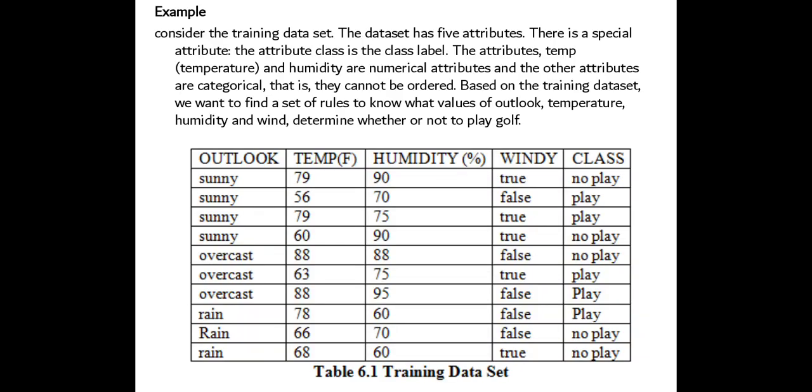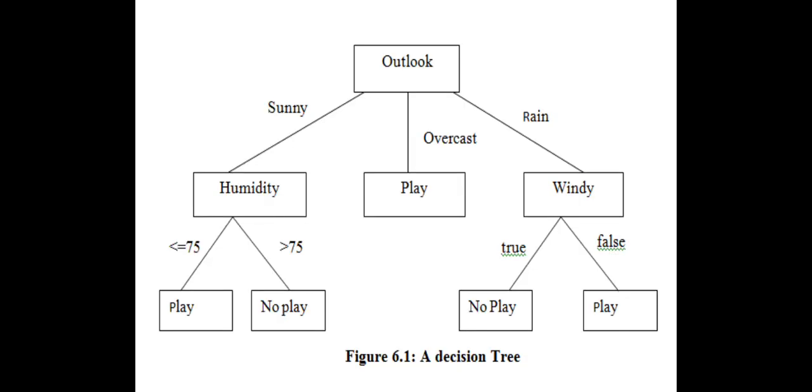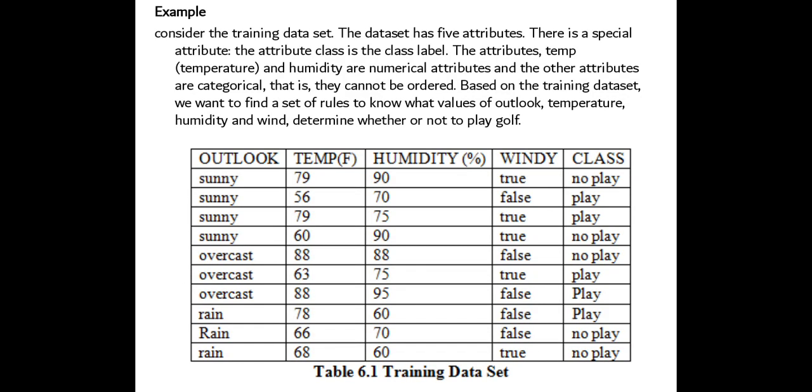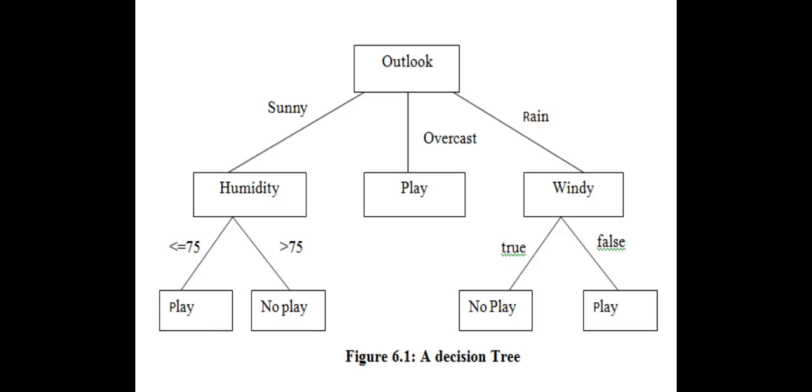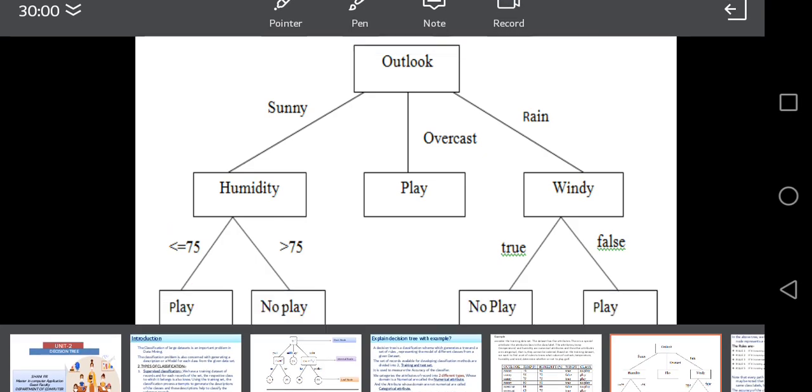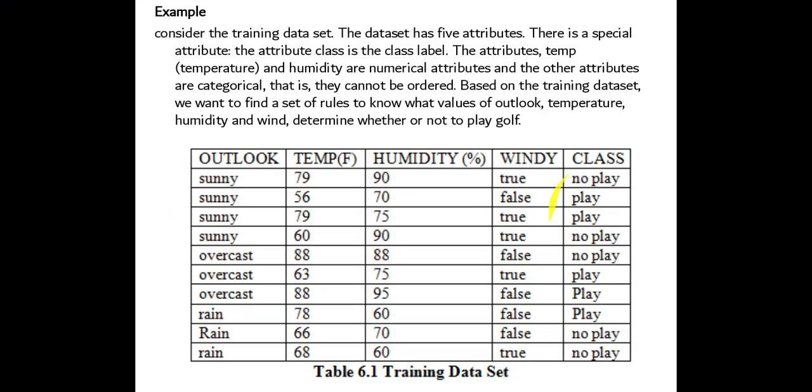Overcast leads directly to a value. By considering humidity, whether to play or not play depends on less than or equal to 75 and greater than 75. By considering this value it gives some values, and whether to play or not play is the class label.